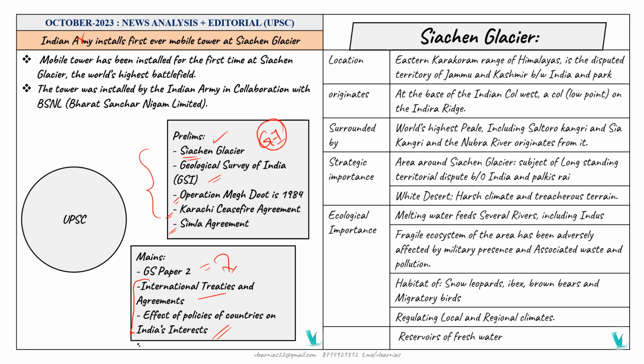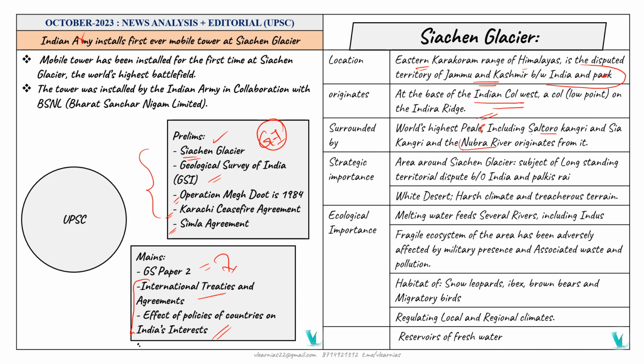Because it has a strategic location. It is located in the eastern Karakoram range of the Himalayas. It is a disputed territory of Jammu and Kashmir between India and Pakistan. That is the reason. It originates at the base of Indira Col West, a low point on the Indira Ridge. It is surrounded by the world's highest peaks, Saltoro Kangri and Sia Kangri, and the Nubra River also originates from it.